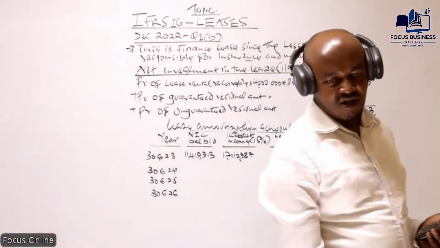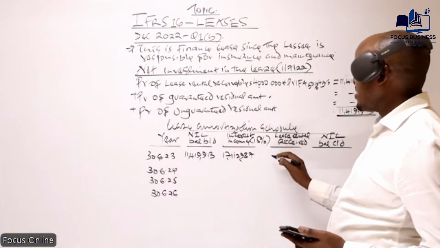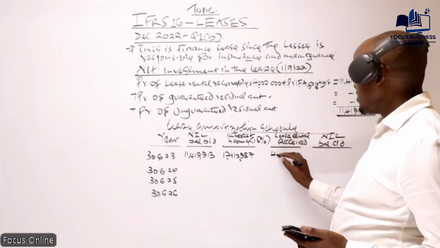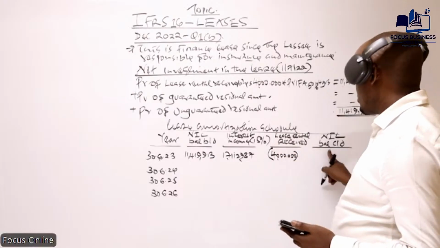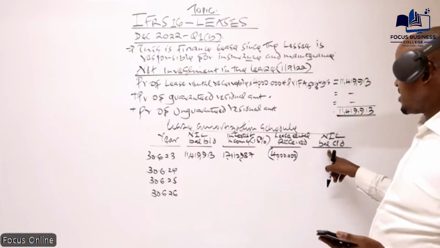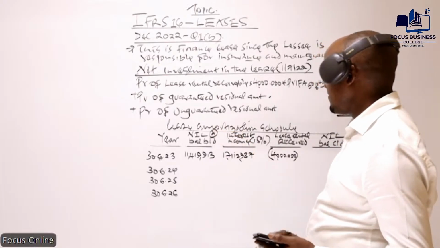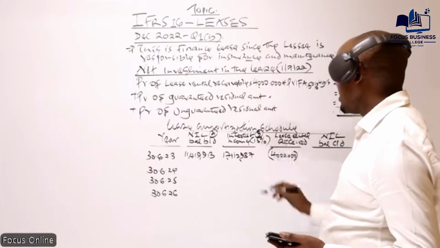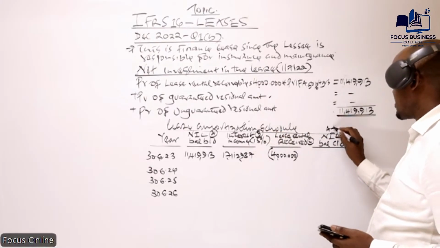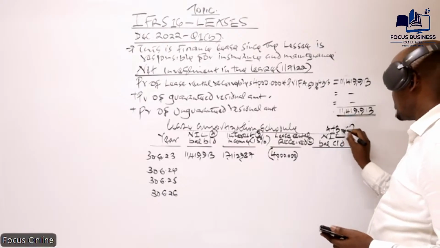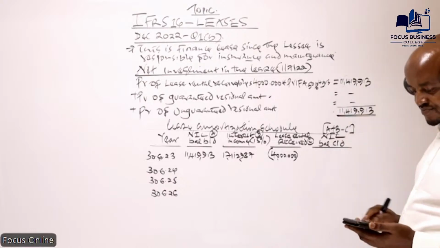Yes. So then from there, we know the amount which was received at the end of year one is the 4 million. So how do we compute the net investment in the lease at the end of year one? We take the net investment in the lease at the start of year one, A, plus interest income, B, minus the lease rentals received, C. So let's compute this one.